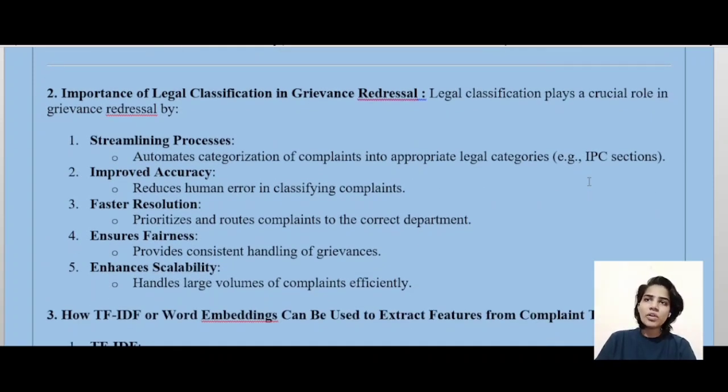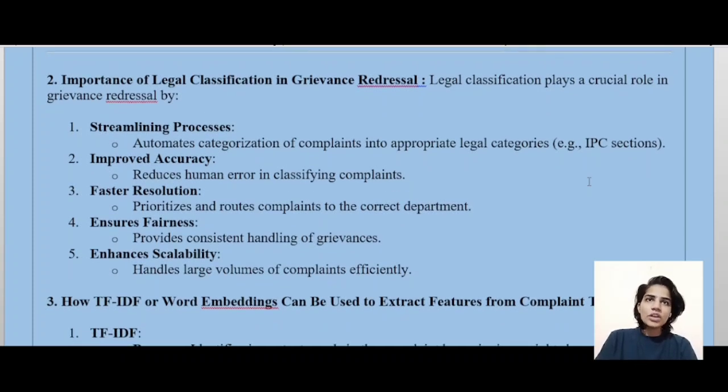Next is importance of legal classification in grievance redressal. So legal classification plays a crucial role in grievance redressal. First is streamlining processes. It automates categorization of complaints into appropriate legal categories, example IPC sections. Second is improved accuracy.